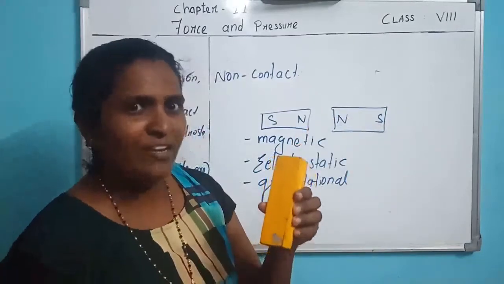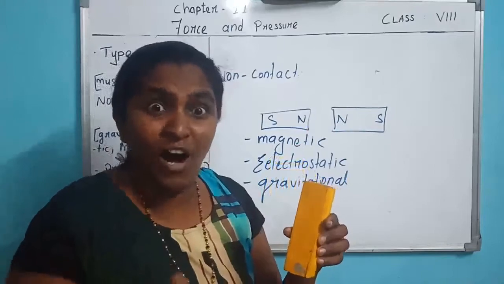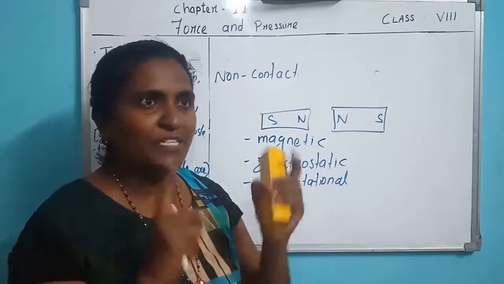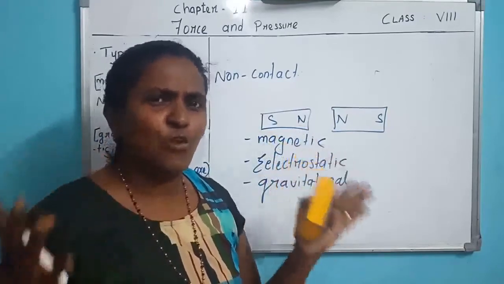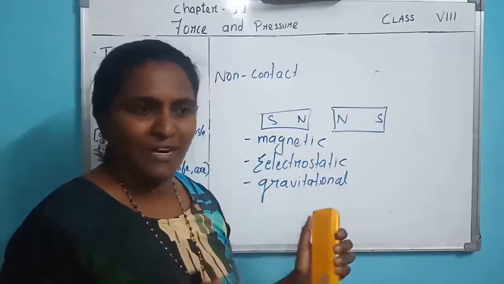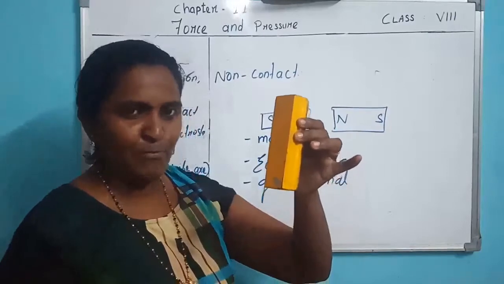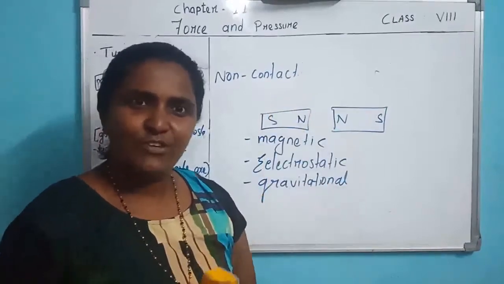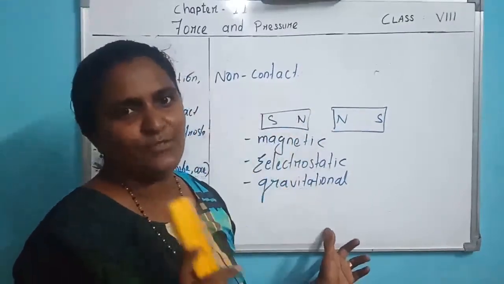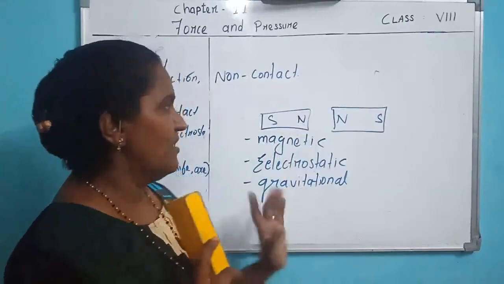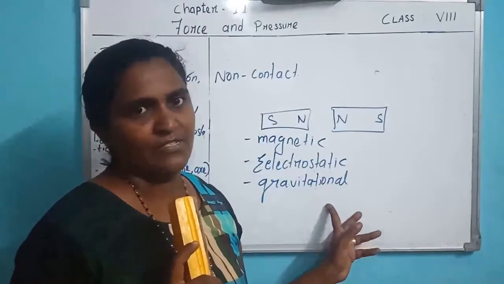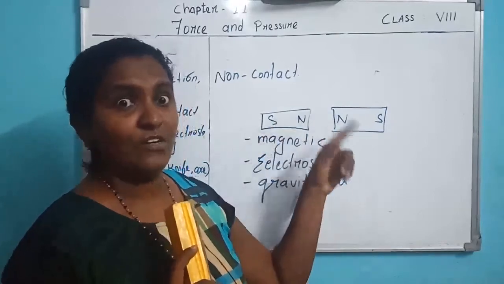Why is it pulling? Because the gravitational force depends upon mass. Here the smaller mass goes towards the larger one. Understood? Between two planets, or any two objects, one force exists, that is gravitational force. They are not in contact, yet they are pulling. If I put it down, some force is pulling. So the two objects are not in contact. Such a force is called non-contact force, and gravitational force is an example. So electrostatic and gravitational forces are all examples of non-contact force.